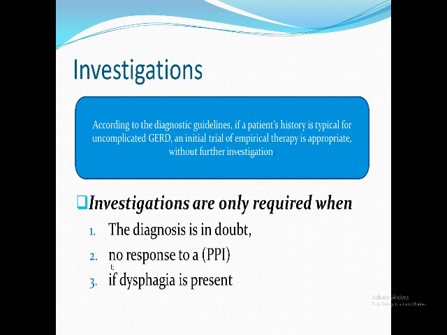To investigate, to confirm the diagnosis, we have many investigations, but before we go through them, I have to remind you of the diagnostic guidelines for GERD. If the patient's history is typical for uncomplicated GERD, an initial trial of empirical therapy is appropriate without further investigation. Typical GERD, without complication, start conservative treatment without investigation. But if the diagnosis is in doubt or there is no response to this empirical treatment, a proton pump inhibitor, or if dysphagia is present, dysphagia is dangerous, so I have to do investigation.